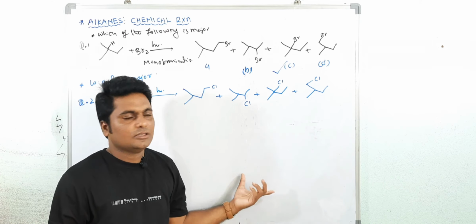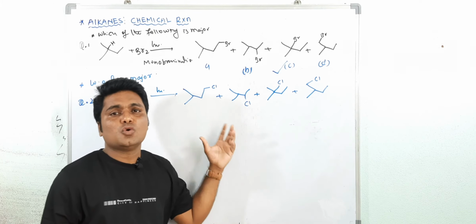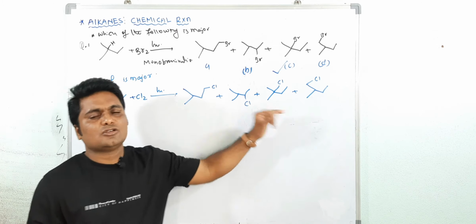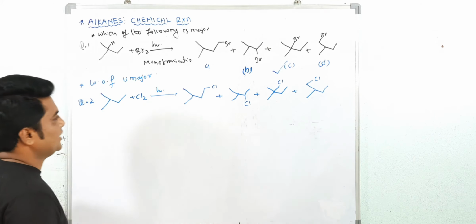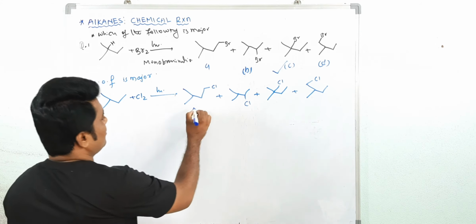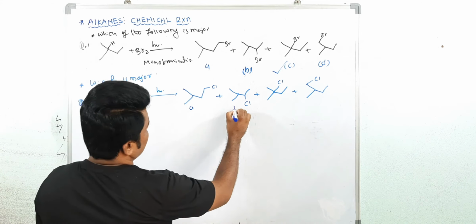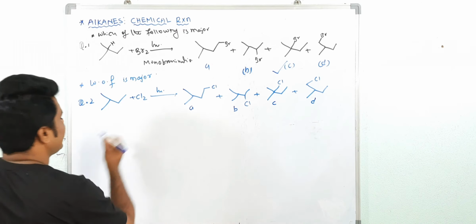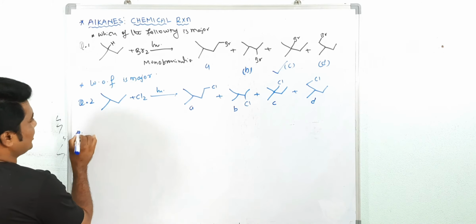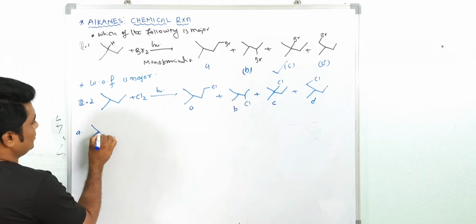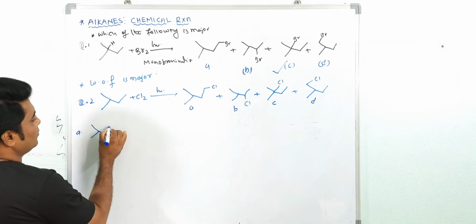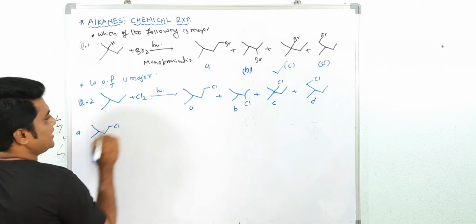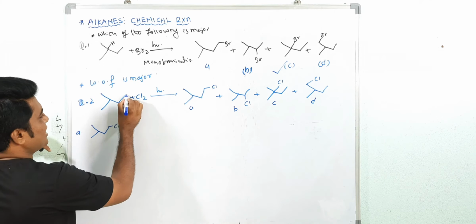Are you getting my point? Let's see how to calculate the percentage of each compound. I am numbering the compounds: this is A, this is B, now C, and this is D. The A compound is formed by replacing this hydrogen.